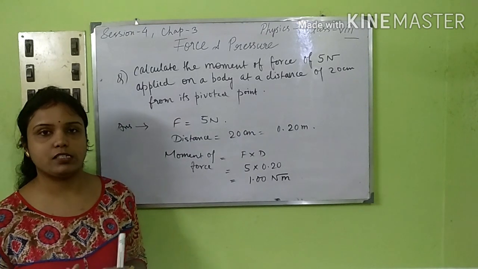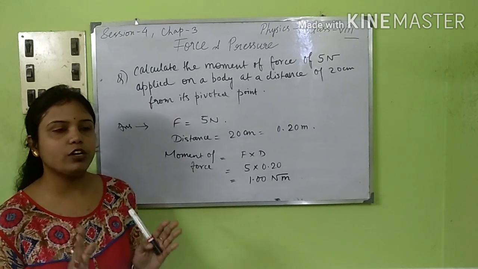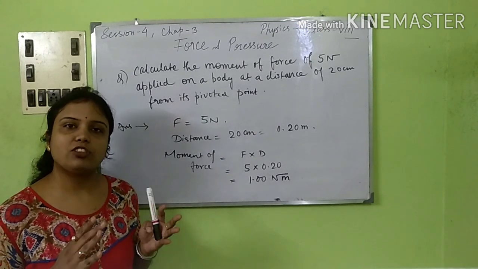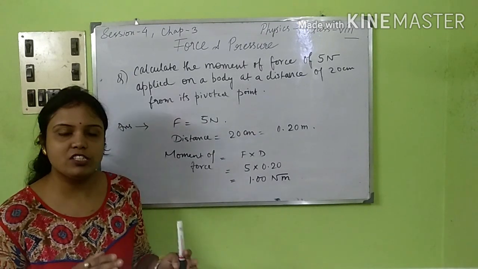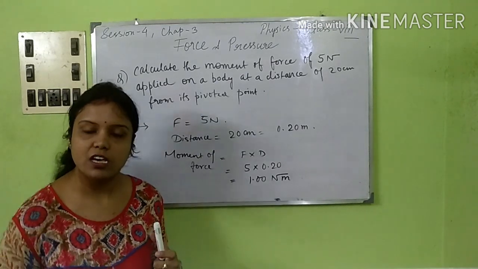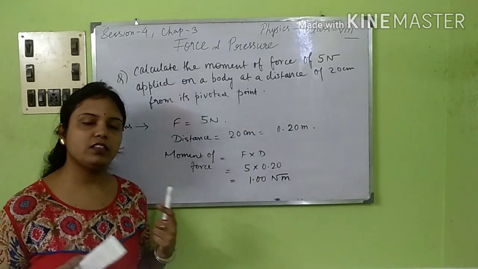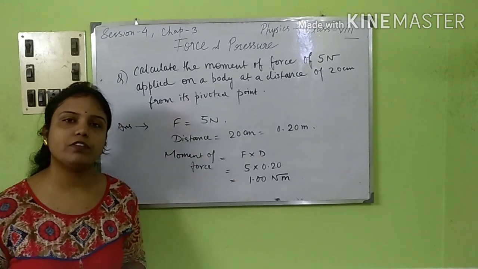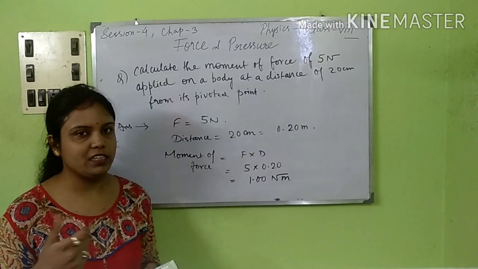Next, coming to thrust. This word thrust will come whenever we come to pressure. Pressure is thrust by area, or thrust per unit area. Now I'll give you the difference between thrust and force. Both are obviously the same, but there is one small difference between the words thrust and force.